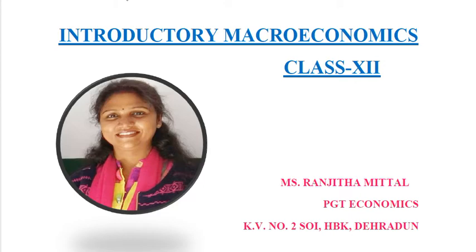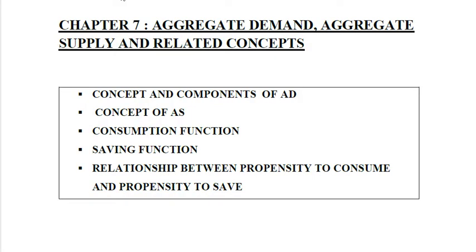Today I'll discuss the 7th chapter of Introductory Macroeconomics of class 12, that is aggregate demand, aggregate supply and the related concepts. So let's start the chapter. In this chapter we will study the following points one after another: concepts and components of aggregate demand, concepts of aggregate supply, consumption function, saving function, and relationship between propensity to consume and propensity to save. So let's start with the first concept, that is concepts and components of aggregate demand.